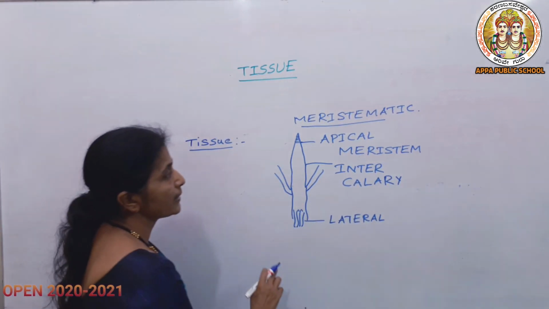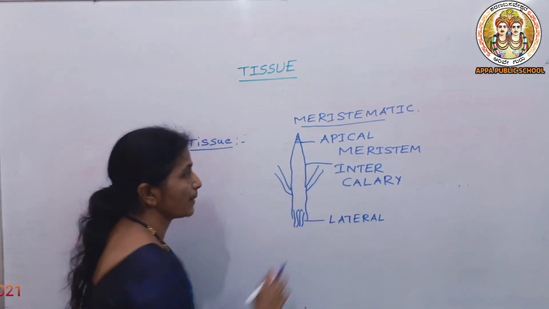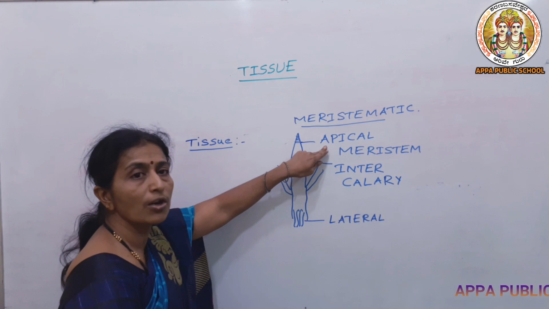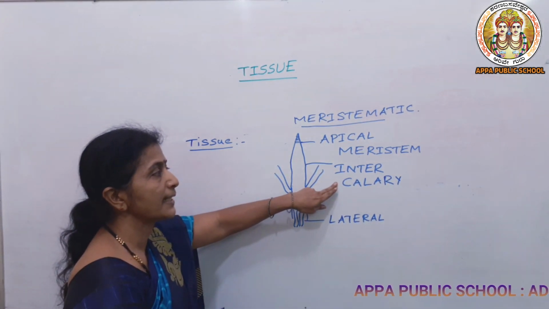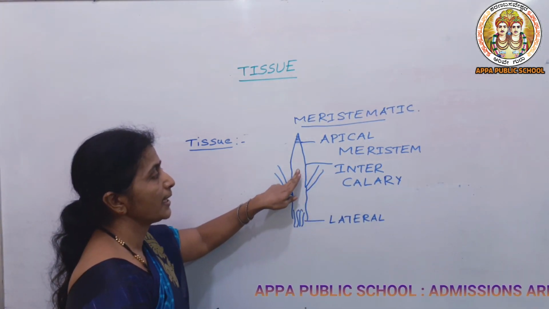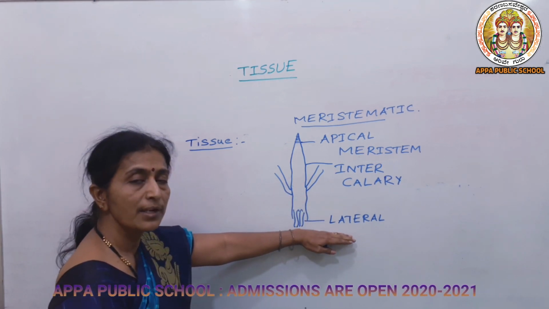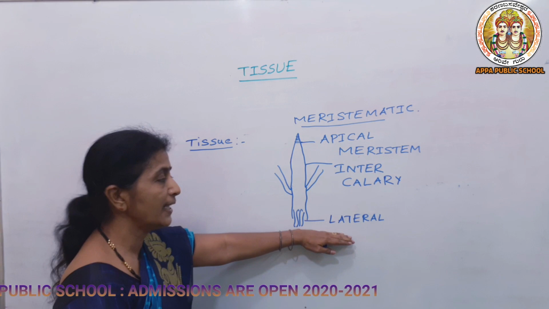In the picture you can see the apical meristem, which is present at the tip of the root or stem. The second one is intercalary, present in between the nodes and the internodes. And lateral meristem is present at the base of the stem.